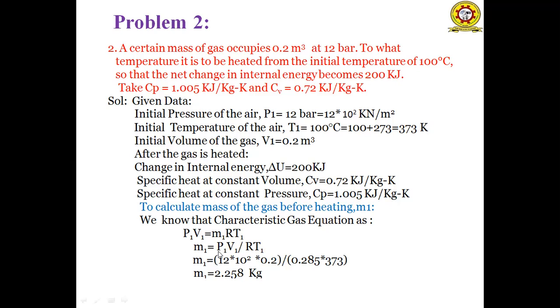From that, M1 is equal to P1V1 by RT1, since the term RT1 moves to the denominator on the other side. By substituting the values of P1, V1 as 0.2 meter cube, R value as 0.285 kilojoules per kg Kelvin, and T1 as 373, we will get the mass of air before heating as 2.258 kgs. So this is the first parameter we have to calculate.